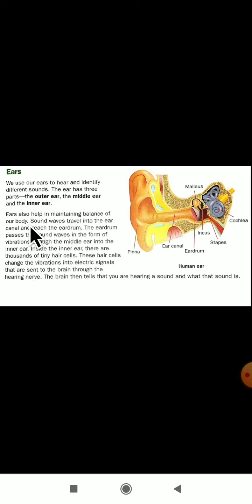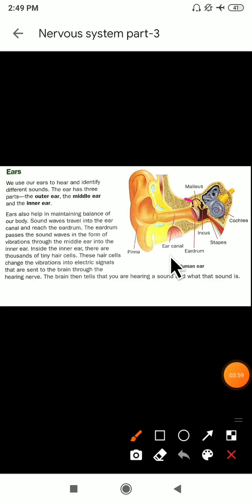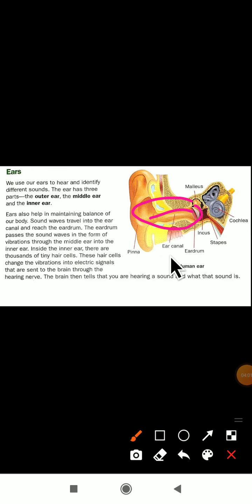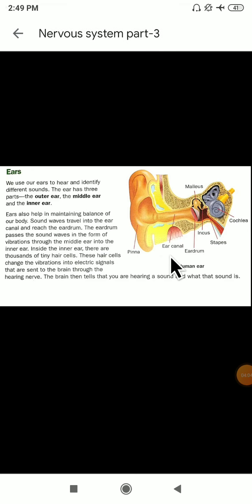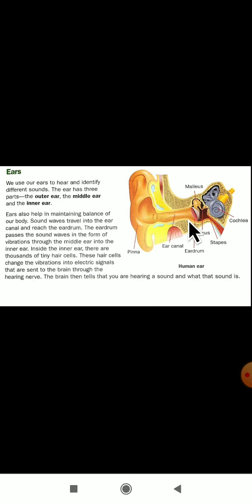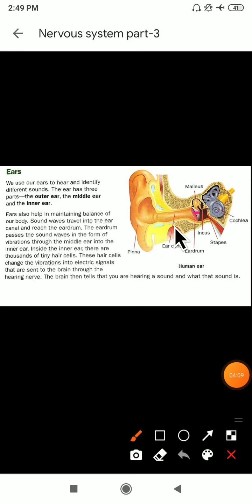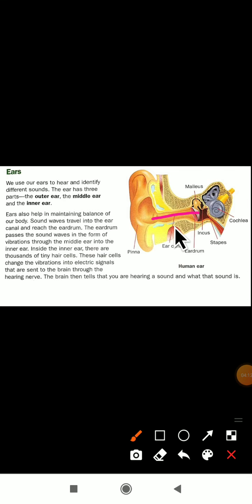Sound waves travel into the ear canal and reach the eardrum. You can see they have given it here. First, from where will the sound travel? The sound waves travel into the ear canal and reach the eardrum. This is the ear canal, a pipe-like structure. The sound will travel from this part, and where will it reach? It will reach the eardrum.